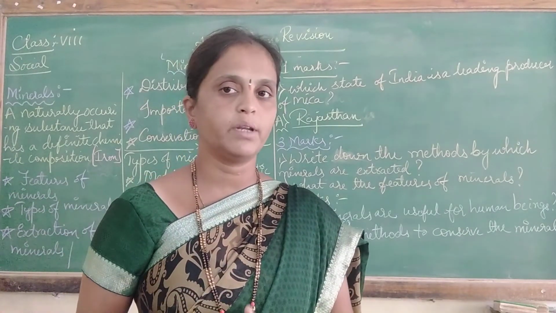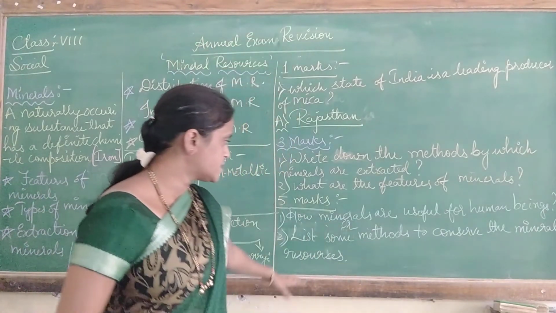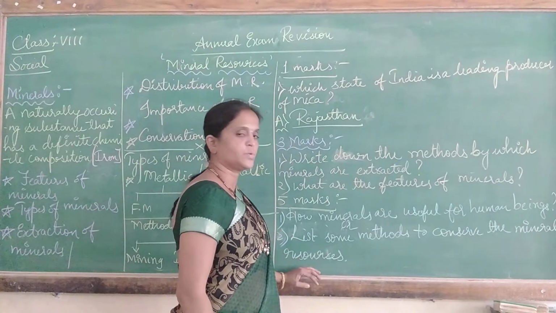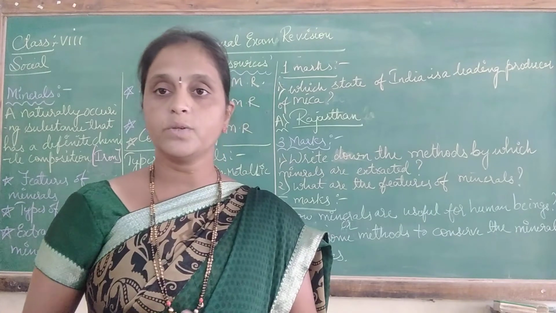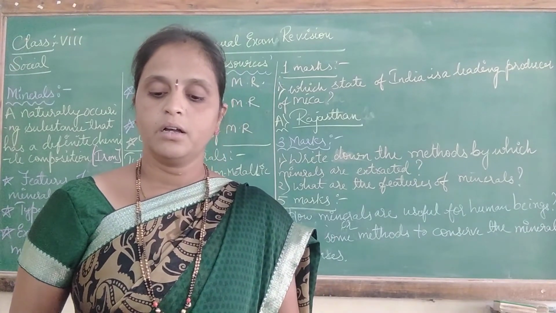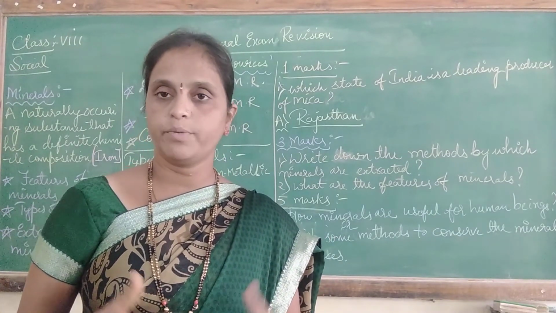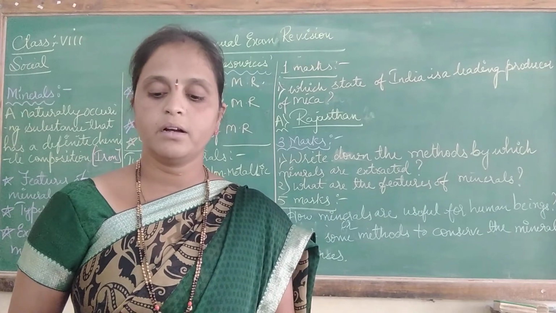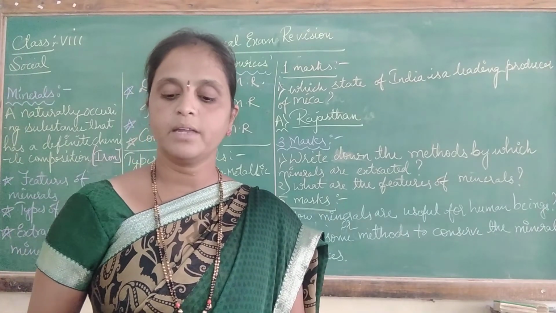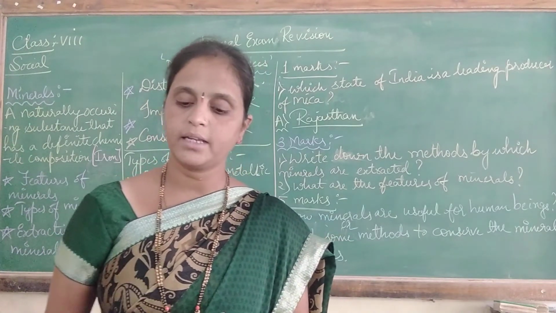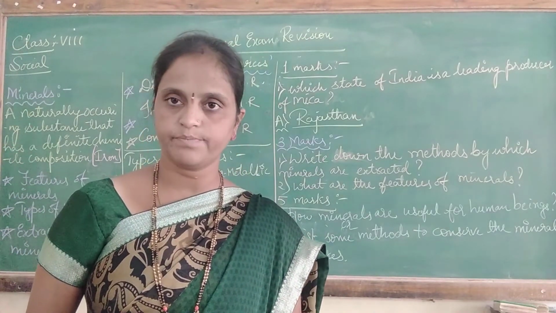Next is conservation of minerals, methods. Okay, see here, list some methods of conserving the mineral resources, or suggest some methods to conserve the mineral resources, such as the use of conventional resources should be discouraged, whereas the use of non-conventional resources should be encouraged. Okay, then wastage during the mining should be reduced.